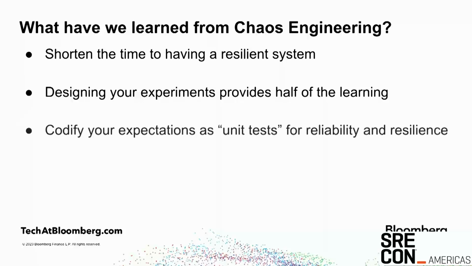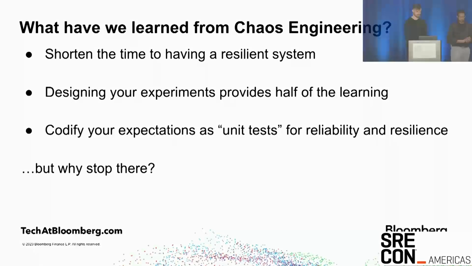And finally, deliberately triggering these kinds of failures and measuring the response of the system allows us to codify our expectations for reliability and resilience as cleanly as, dare I say it, a unit test. And internally, our chaos engineering tools are tightly integrated with our monitoring and with our alerting, and triggering an expected alert is often the only way to get that green check mark at the end of your test. But why should we stop there? If we can treat our expectations for resilience as a unit that can be validated, can we do other unit test-like things with our chaos?